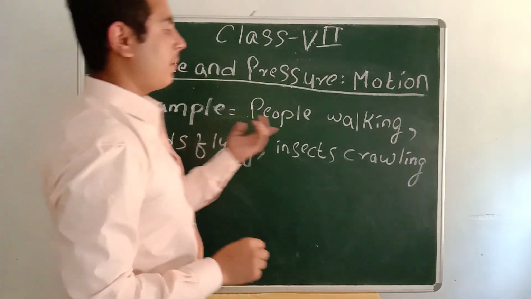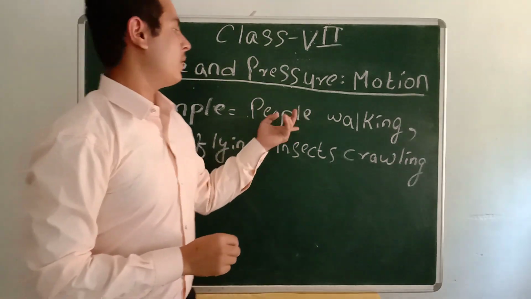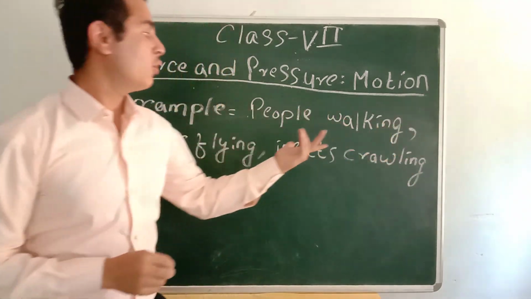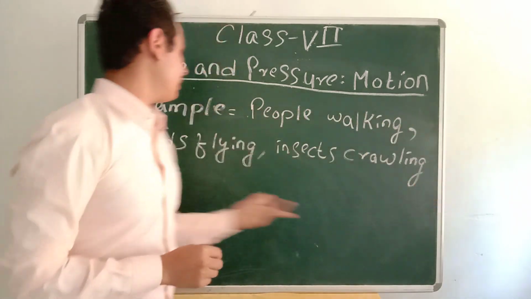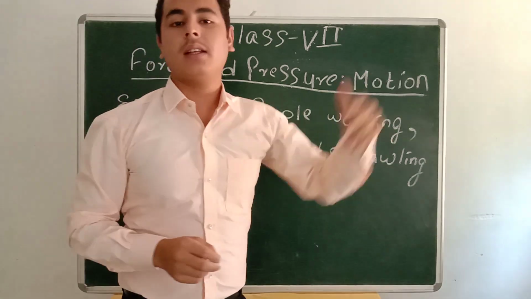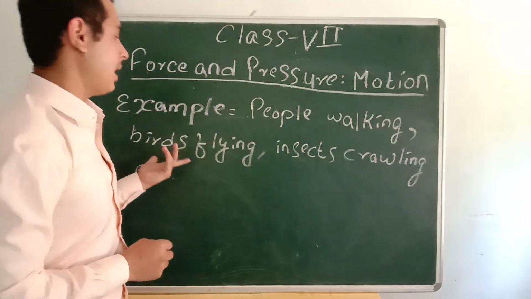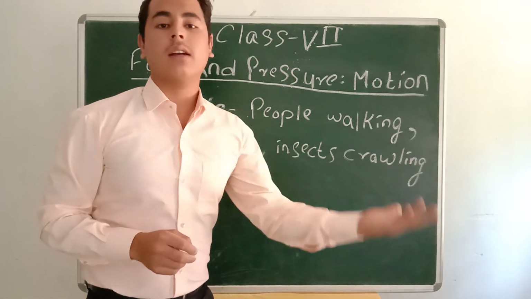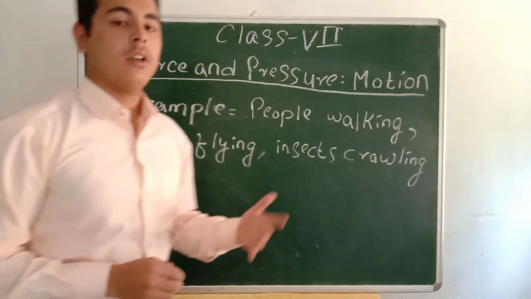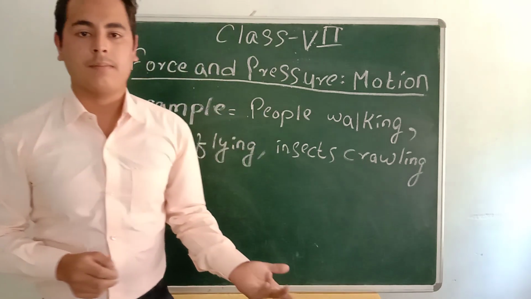In this case, what happens? The people, they change their position with time or with their surroundings. Similarly, when a bird is flying in the sky, it changes its position with time. And insects also, while they crawl, change their position with respect to their surroundings or time.